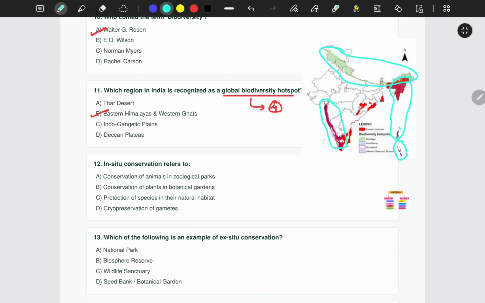They don't come together. Andaman comes in the Indo-Burma region, and Nicobar Island comes in the Sundaland region. So these are the 4 biodiversity hotspots of India.